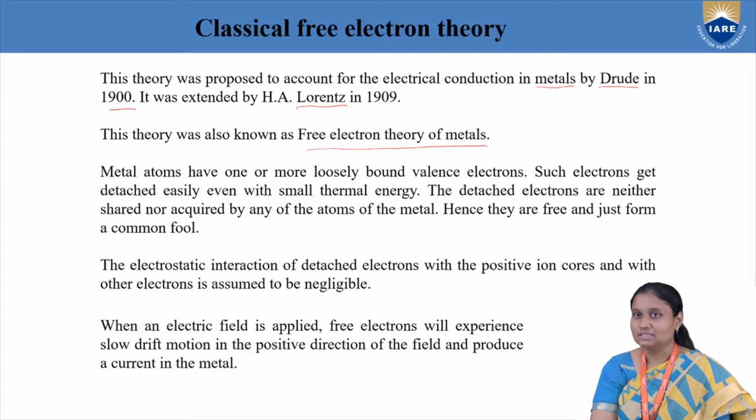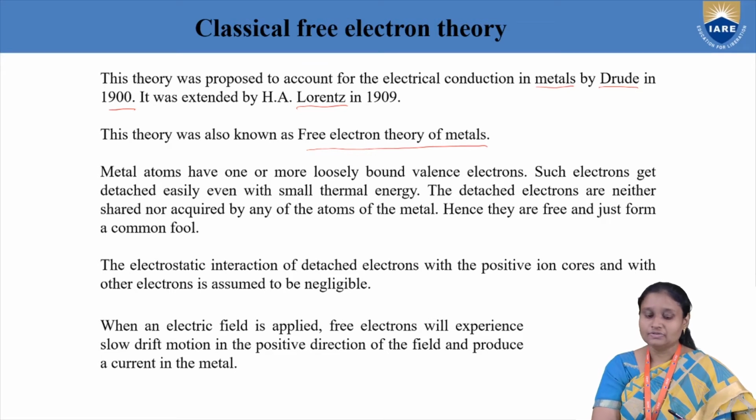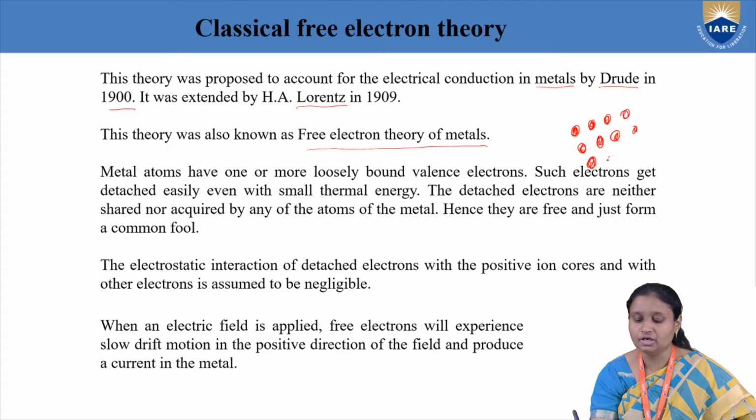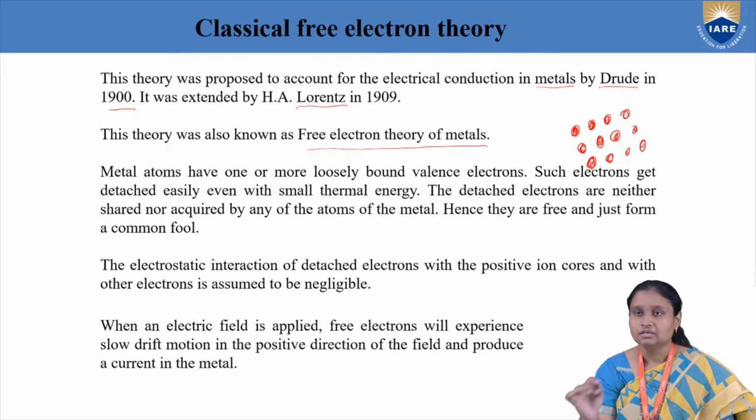According to this theory, suppose you take any solid or crystal consisting of atoms, we have atoms in stable positions.